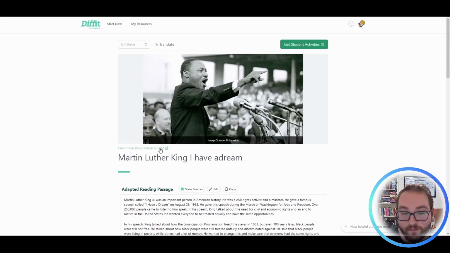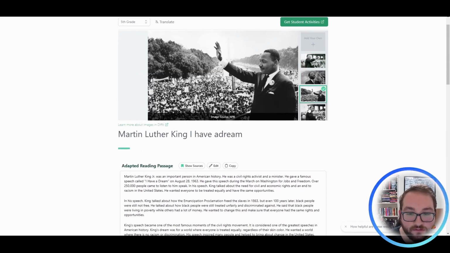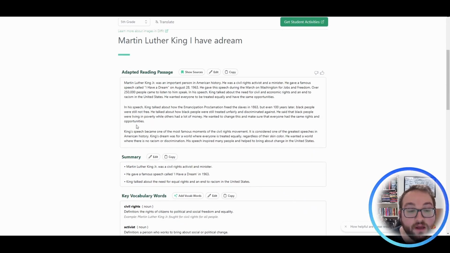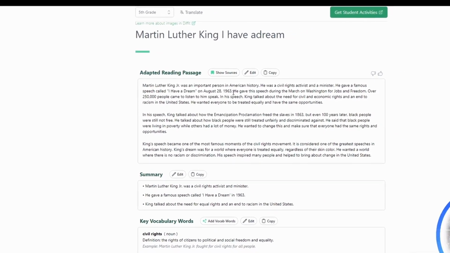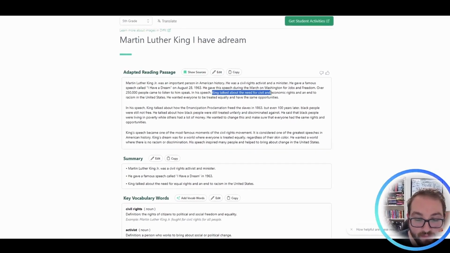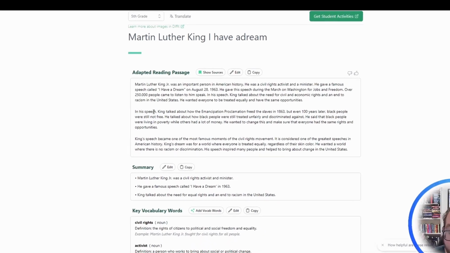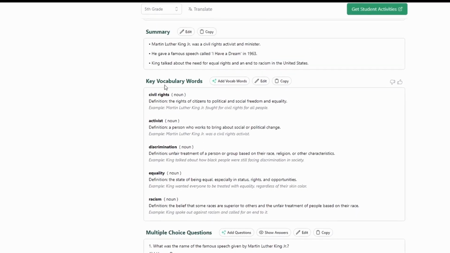Now, instead of just looking up Martin Luther King, I can look up Martin Luther King's "I Have a Dream" speech. It is the same picture, but you can always change it. That's not very important. But now that you come down here, it'll give you more important information than just Martin Luther King himself. It'll tell you that he was a civil rights activist and a minister, but it'll also tell you when he gave the speech. It'll tell you what it's mainly about, and it'll even tell you the impact that it had to the general public. It'll give you more specific detail, right?